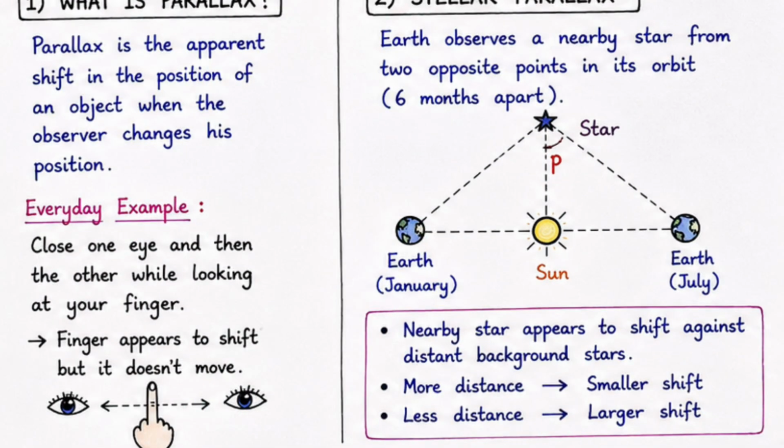Close one eye, then observe with the other while looking at your finger. The finger appears to shift, but the finger actually doesn't shift. The reason is your eyes observe it from two different points. There is a 5 to 7 centimeter gap between your two eyes. So when the observation point changes, the distance also appears to change.